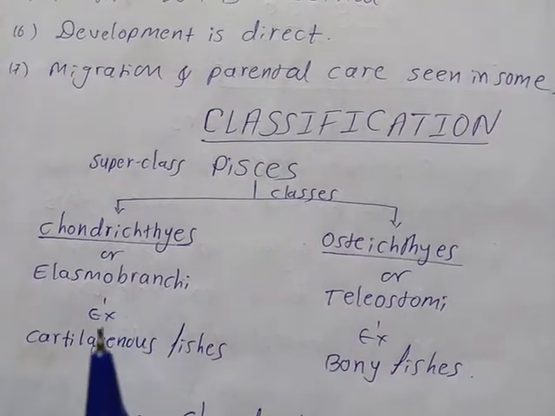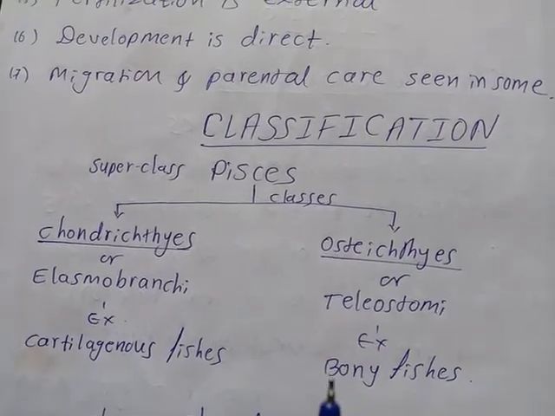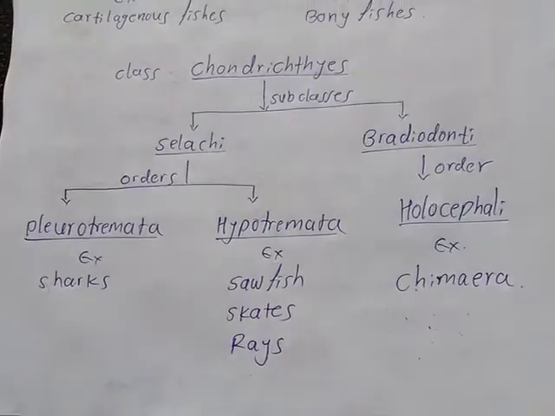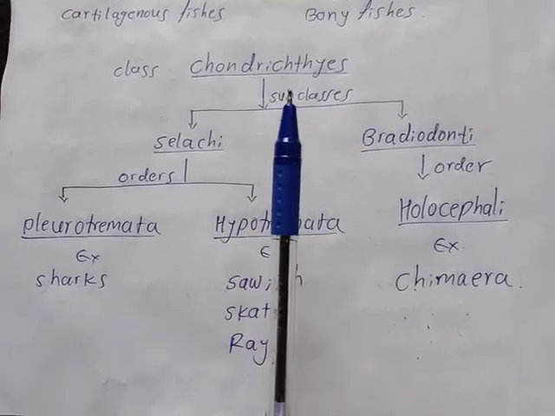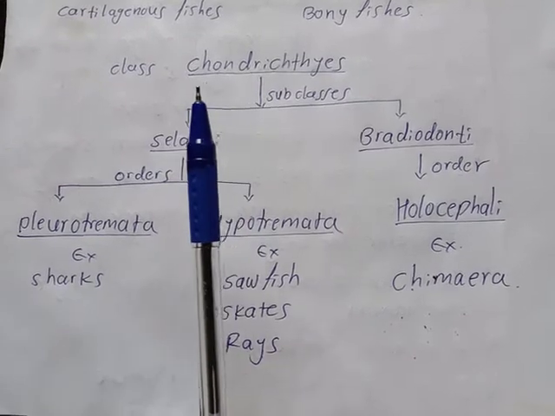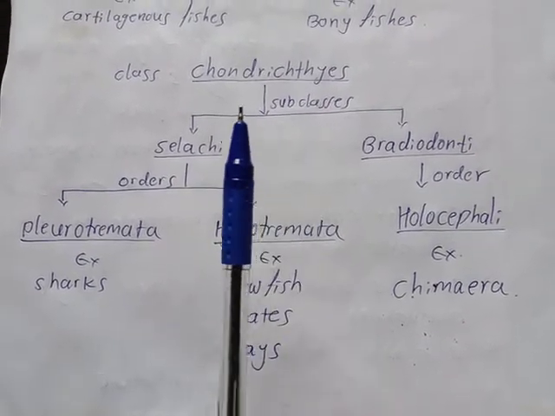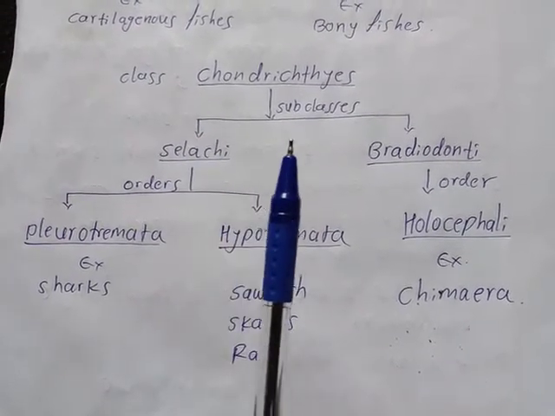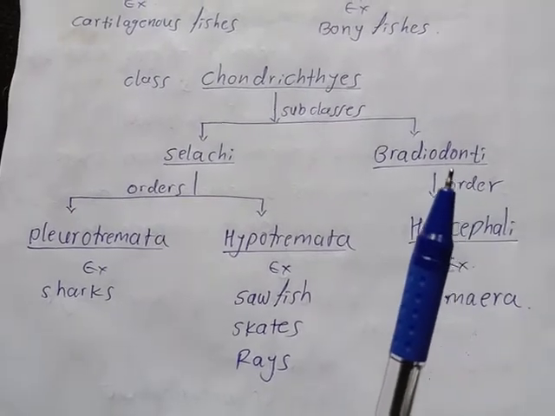These are the cartilaginous fishes, and this includes the bony fishes. Now first we see about the class Chondrichthyes. This class can be divided into 2 subclasses. First one is the Selachii and second one is the Bradyodonti.